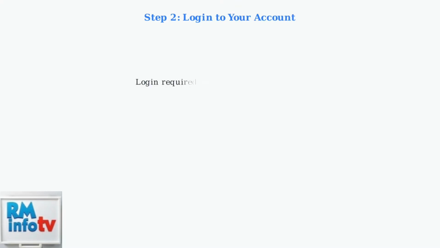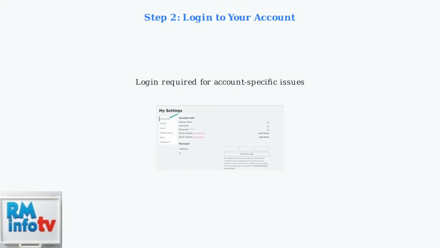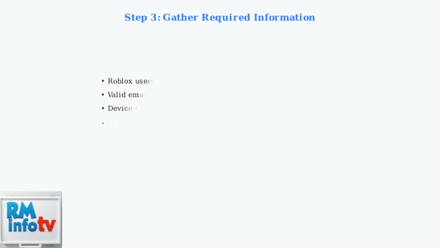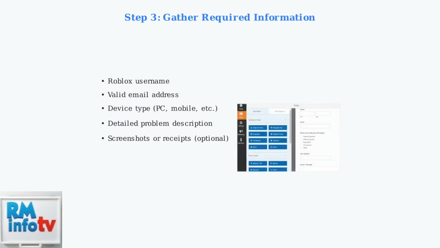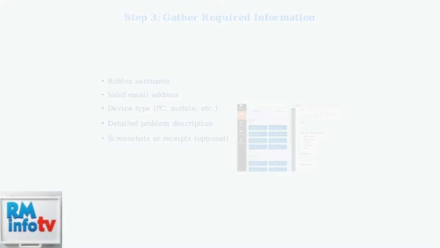Make sure you're logged into your Roblox account, especially if your issue is account specific. This ensures that support can access your account information and provide more targeted assistance. Before submitting your ticket, gather all the necessary information. You'll need your Roblox username, a valid email address, the device you're using, and a detailed description of your problem. Be as clear and concise as possible. You can also attach relevant screenshots or receipts to help illustrate your issue.